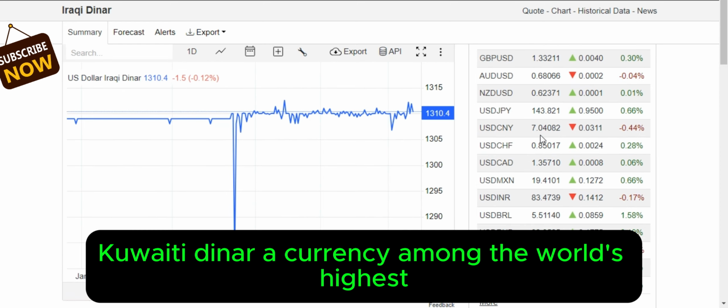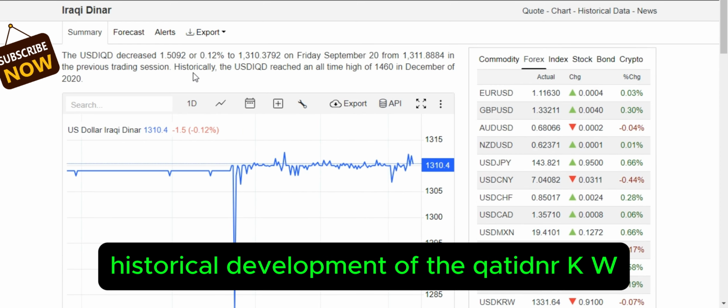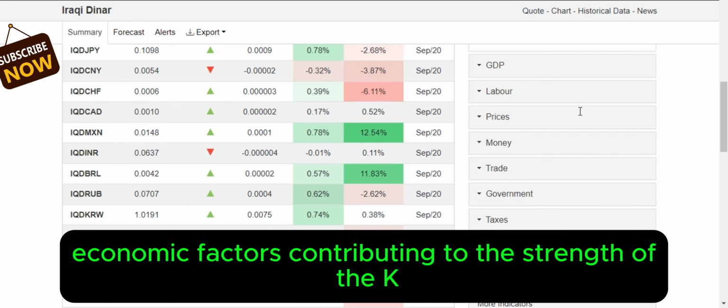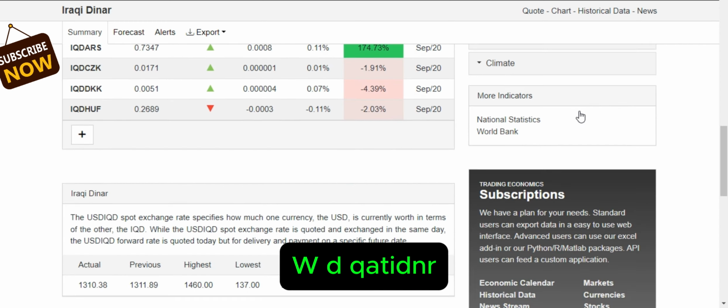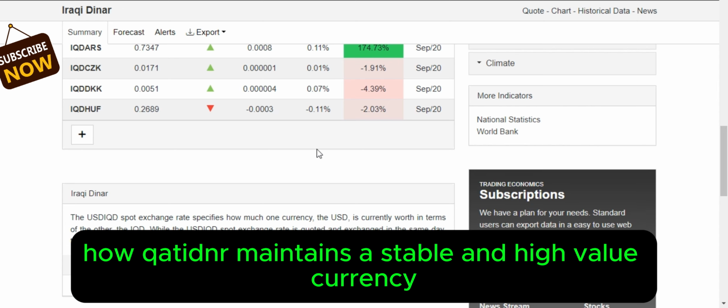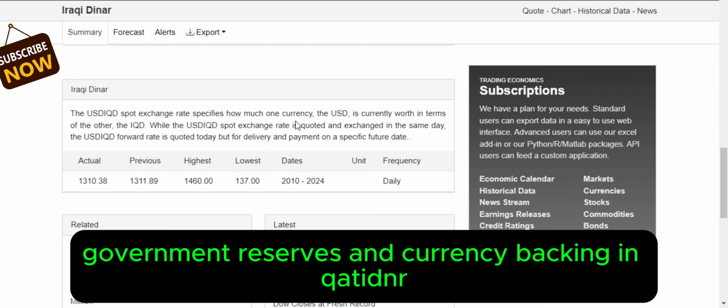The Kuwaiti dinar, a currency among the world's highest. Historical development of the Kuwaiti dinar, KWD, and economic factors contributing to the strength of the KWD. Kuwait's economic strategy post-Gulf War. How Kuwait maintains a stable and high-value currency. Government reserves and currency backing in Kuwait.